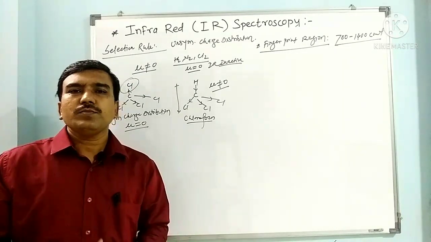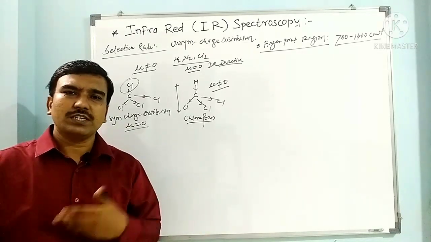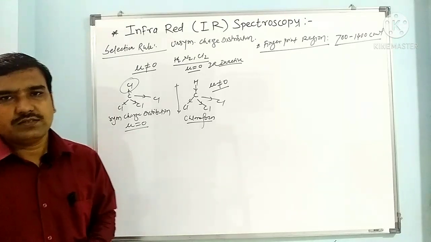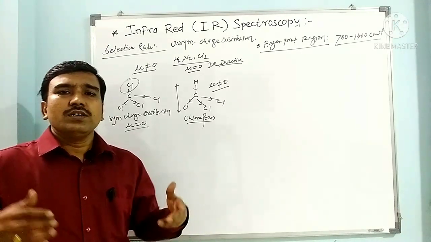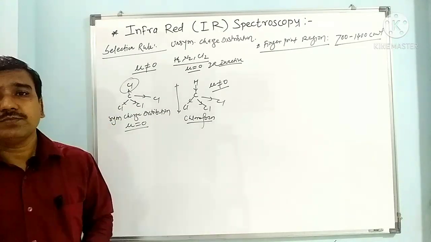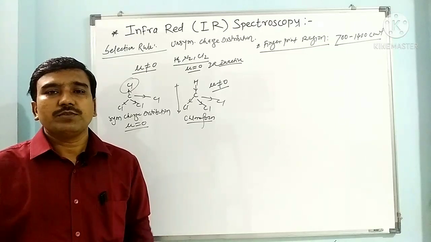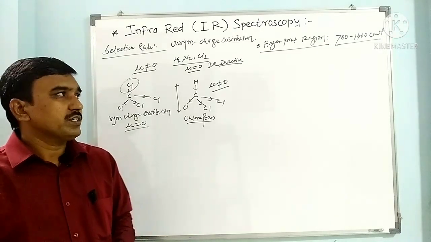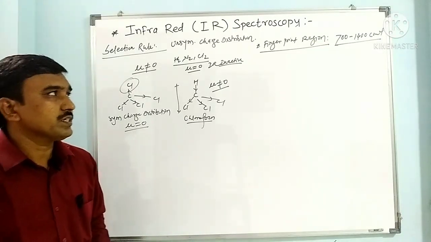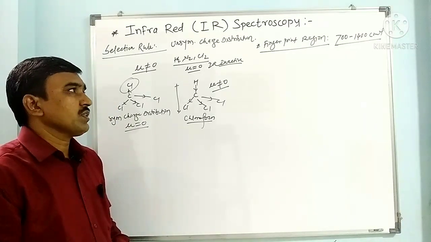There is a large number of peaks in this region. This large number of peaks may be due to different types of skeletal vibrations, or different types of vibrations which we are not predicting. So there are a number of unpredicted vibrations in this region. We are not able to exactly predict the number of vibrations. So it is called the fingerprint region, which is the unique property of each and every compound.